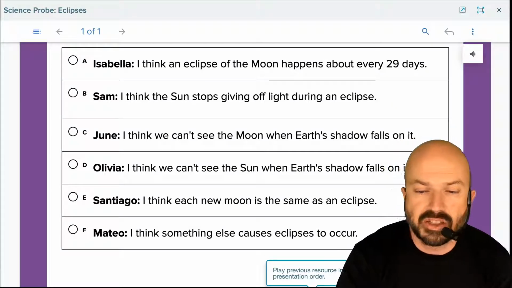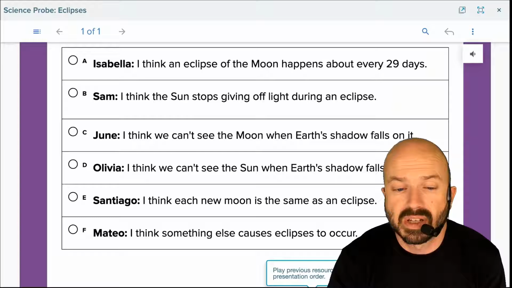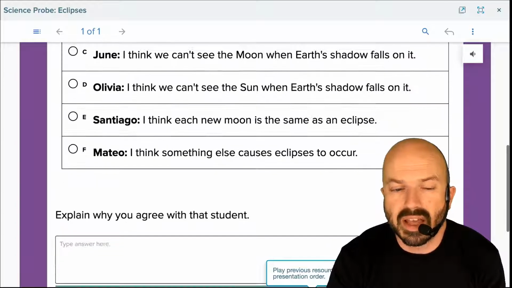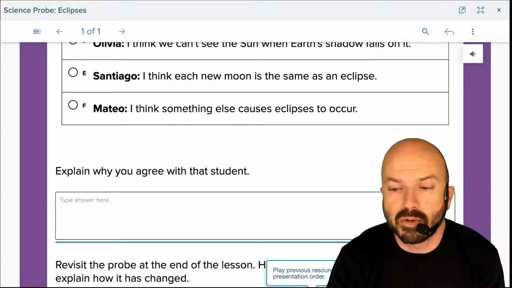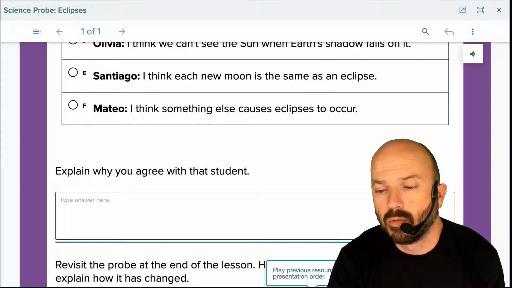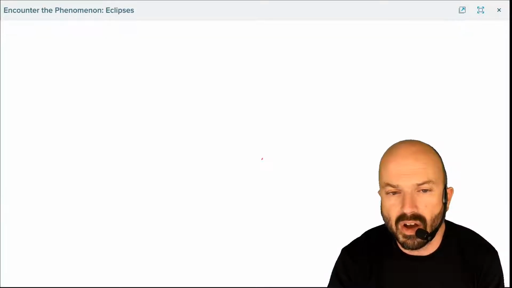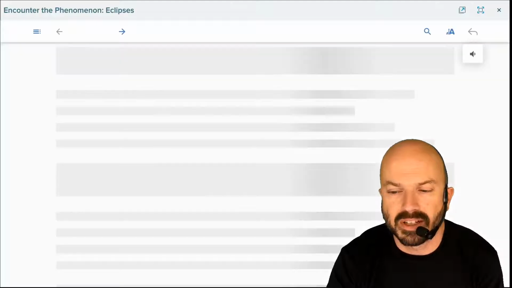Olivia says, I think we can't see the sun when the Earth's shadow falls on it. Santiago says, I think each new moon is the same as an eclipse. And Mateo says, I think something else causes eclipses to occur. Who do you agree with? Select one and then explain a little about why you agree with that student. Pause the video. When you've explained, hit play, and we will continue with our encountering the phenomena.